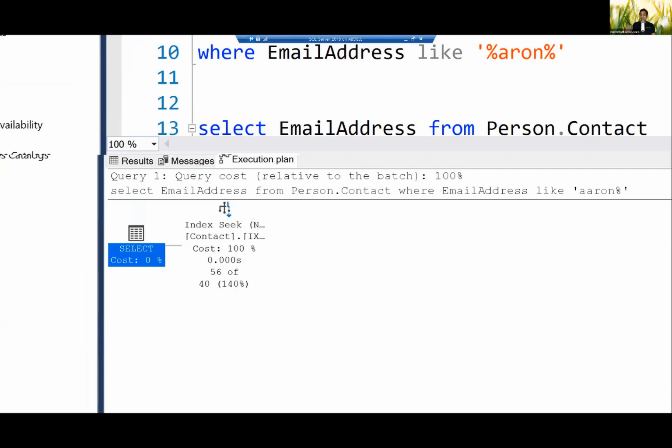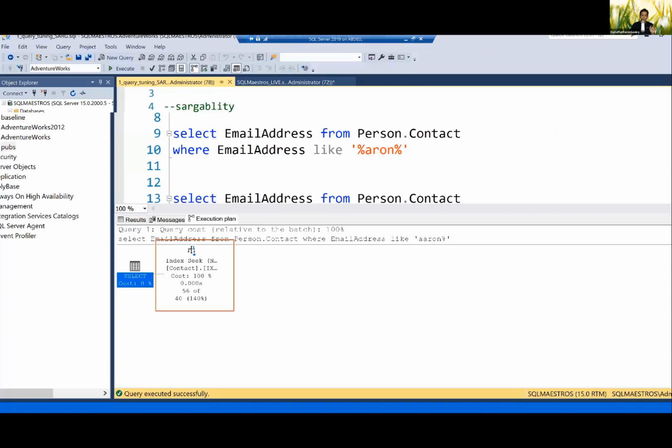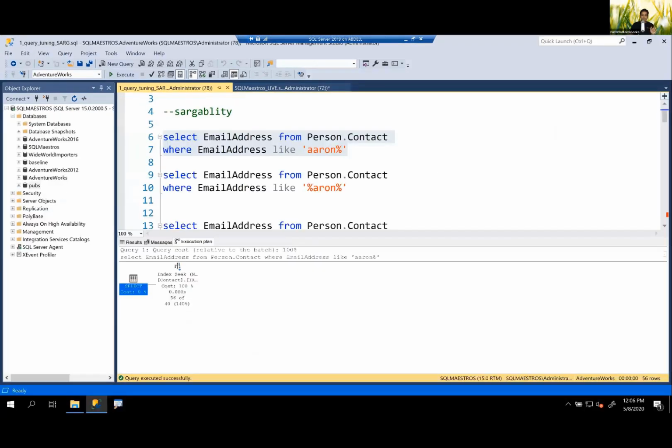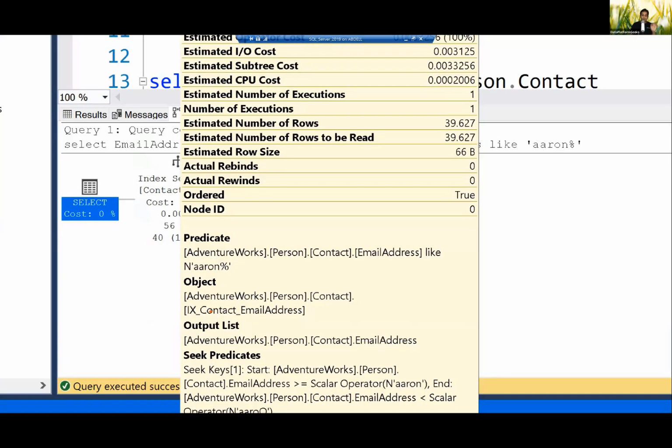So there is a seeking activity happening on the index. If you take the cursor over seek here and just look at the object that is being used, it seems that in AdventureWorks Person.Contact, focus on this portion, there is an object IX_Contact_EmailAddress, which means this is the index on which SQL Server is seeking.